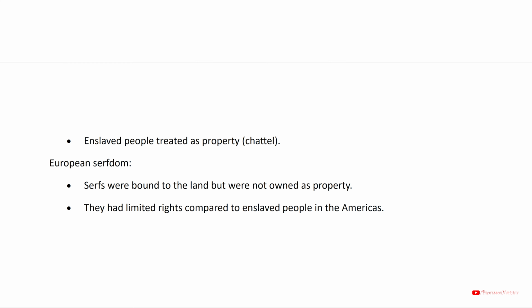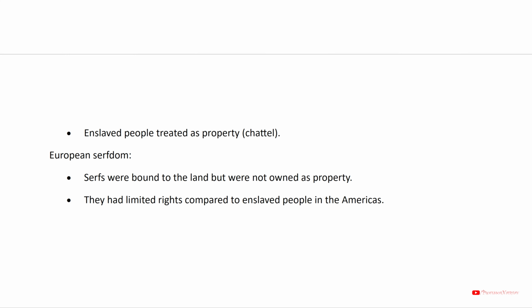They had limited rights compared to enslaved people in the Americas.